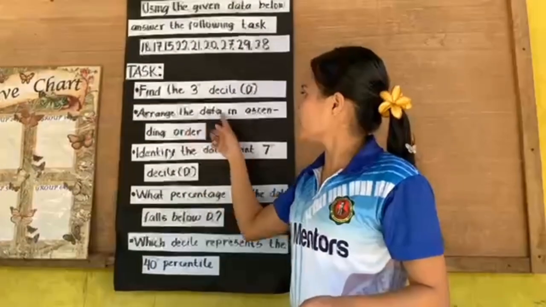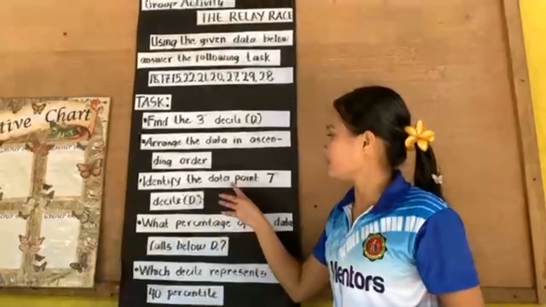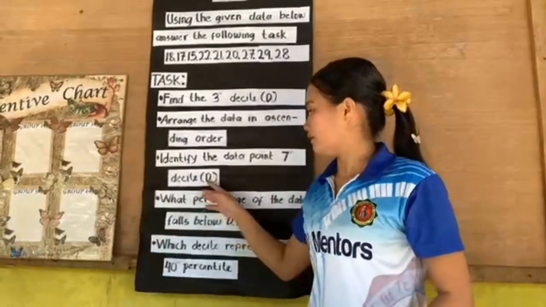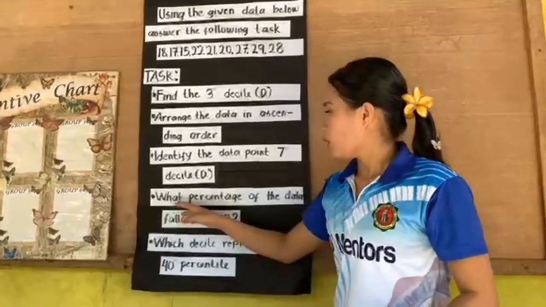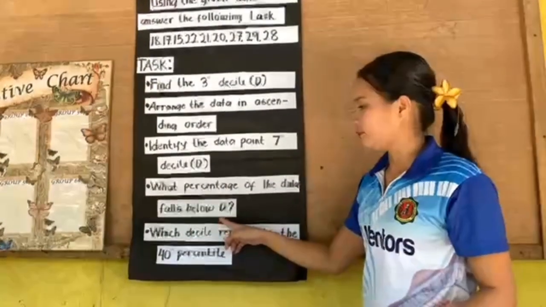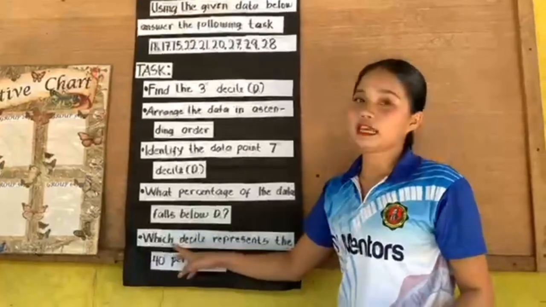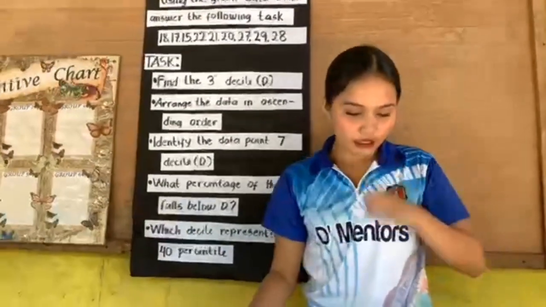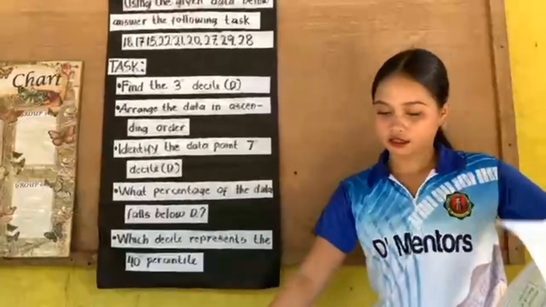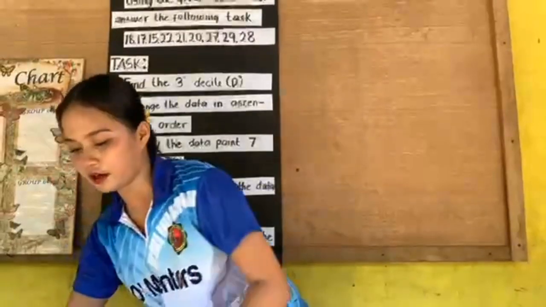Next is to identify the data point of the 7th decile or D sub 7. Next, what percentage of the data falls below D sub 6? Which decile represents the 40th percentile? So, answer your group activity, and this is the criteria for our activity.